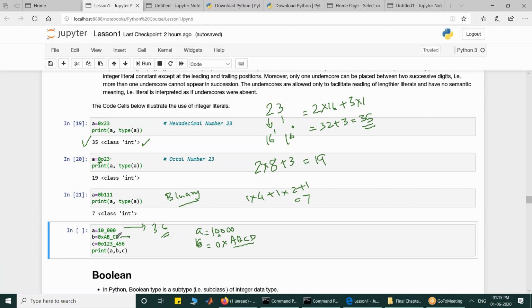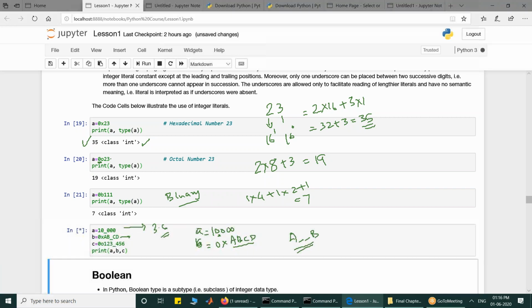Remember, between two digits, only one underscore is allowed. If you try to put A underscore underscore B, that is an error. You cannot put two underscores simultaneously. Only one underscore in sequence is allowed. Similarly, here we have placed 0 which is an octal number, 1 2 3 4 5 6, and if I print all, they will be printed.